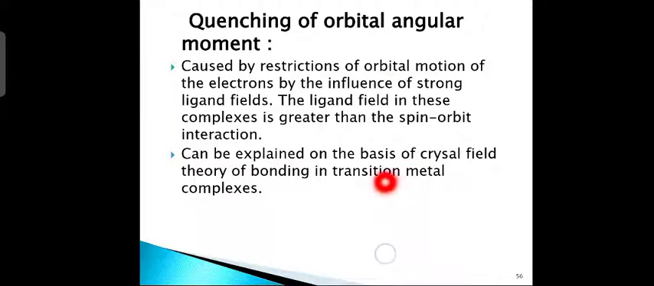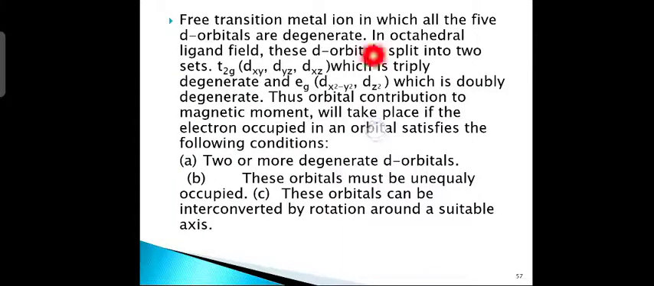You know that in transition metal complexes there is a theory known as crystal field theory. You have already learnt this in your second BSc classes, correct? So this is based on crystal field theory. Next line. In the free transition metal ion all the five d orbitals are degenerate. You know that all the five d orbitals are degenerate.